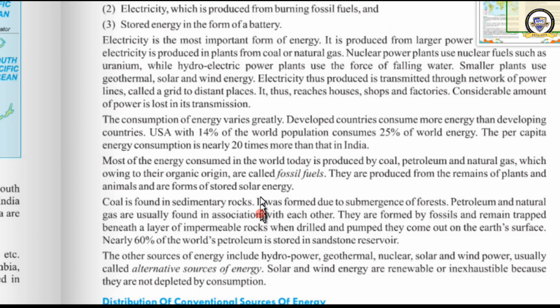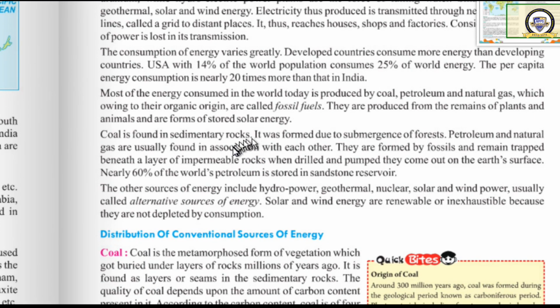Coal is found in sedimentary rock. It has formed due to the submergence of forests. What happens? Forest products, particularly the plants and animals, have submerged under the ground. As a result, coal has been formed.